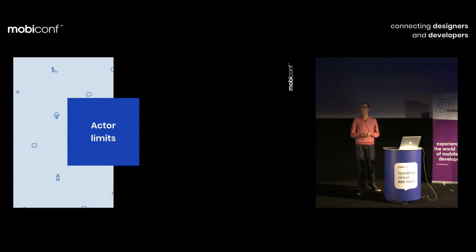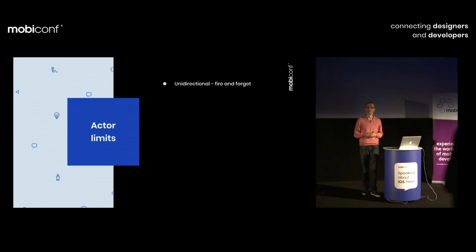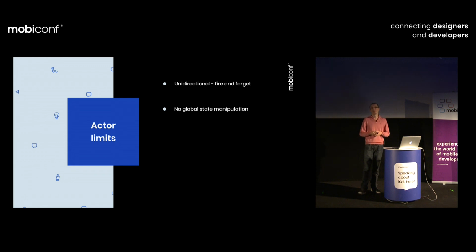Now let's think about what the limitations are, what is prohibited. Because we've got a full fire and forget mechanism, none of the actors can wait for a response from a different part of the system. So it's fully fire and forget: we are sending a message and forgetting about it. The second problem is that from within an actor, we cannot mutate any global state, only our local state. Within an actor, we also don't have any concurrency. As we said, an actor cannot just freeze for a moment and wait for something else. An actor should either operate, compute something, or be idle.